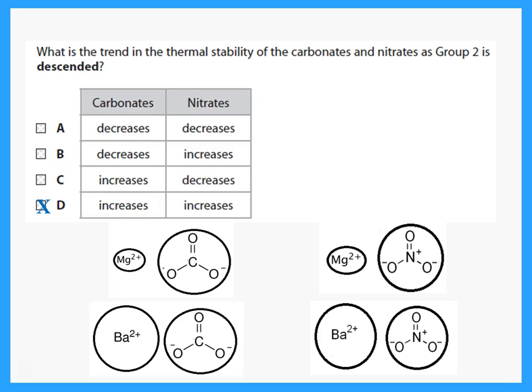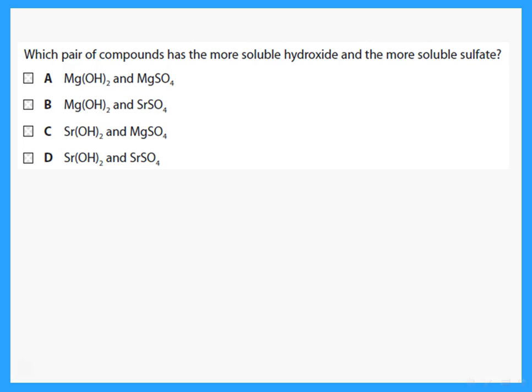Are we paying attention? So big with big is stable. Small with small is stable. But when I have a small ion with a big atomic group, that is more likely to break down, more likely to dissolve. Okay, which pair of compounds have the more soluble hydroxide and the more soluble sulfate?